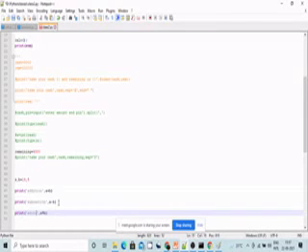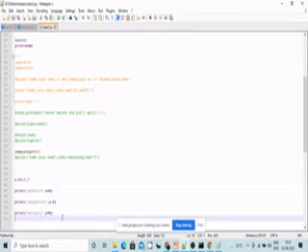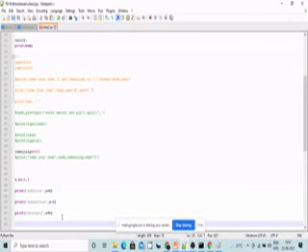Now multiplication. Multiply, right? See, multiply is 14 into 5, which is 70. Done. Okay. A by b. Print a by b. That means a divided by b.